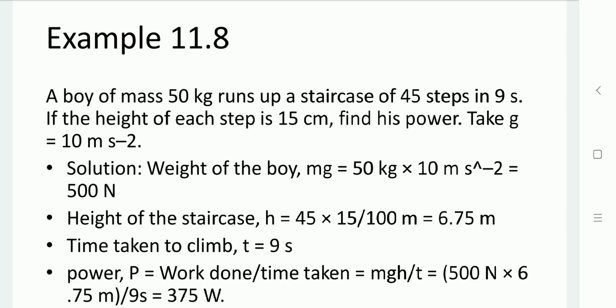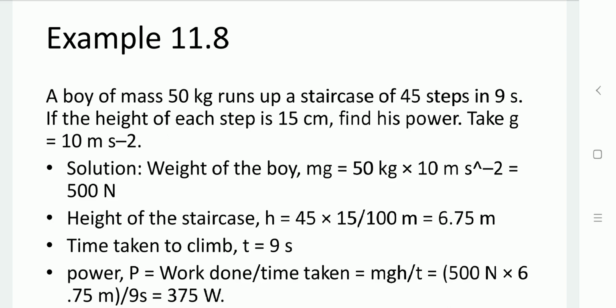H is given: 45 steps are available and each step size is 15 centimeter. Convert into meter, so divide by 100. So the height covered for one step is 15 divided by 100 meter. Multiply with 45 for the 45 steps, the total height covered, 45 into 15 by 100, that is equal to 6.75 meter.